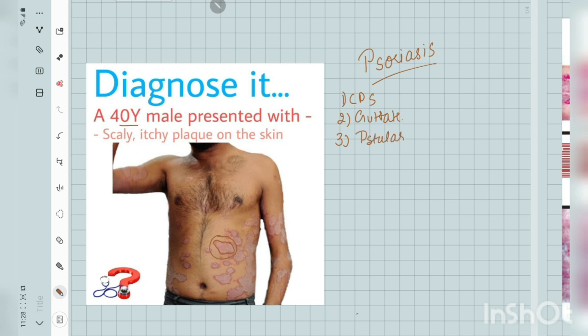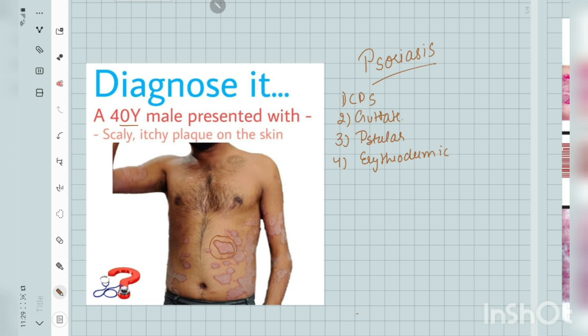In pustular psoriasis, the pustules that are present are not due to any infection. These are because of neutrophilic collections. One more interesting thing about pustular psoriasis is that usually systemic steroids are not given in any kind of psoriasis for treatment. But when pustular psoriasis occurs in a pregnant female, this is called impetigo herpetiformis, and then systemic steroids are used in its treatment. The second drug of choice is cyclosporin, but steroids are the first drug of choice in this treatment. Next one is erythrodermic psoriasis.